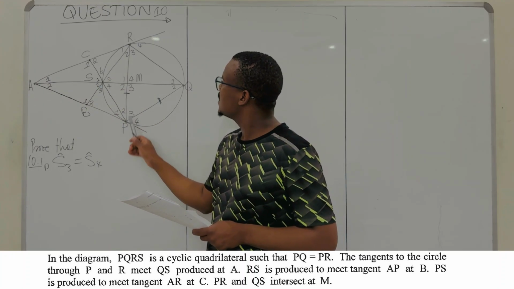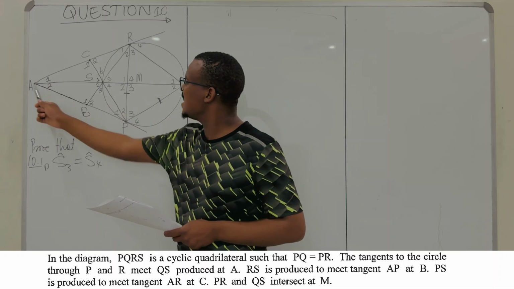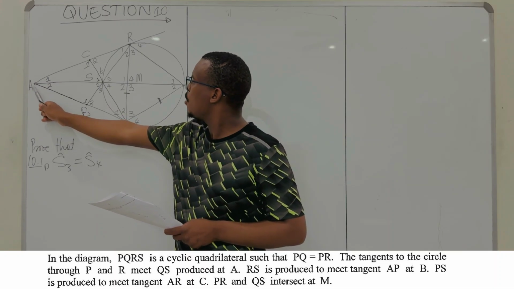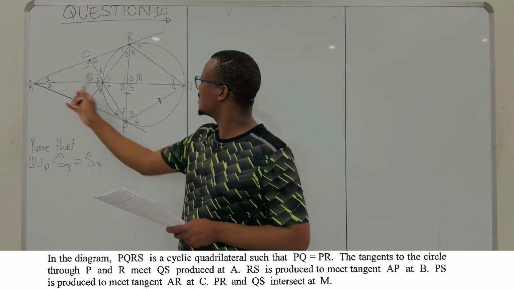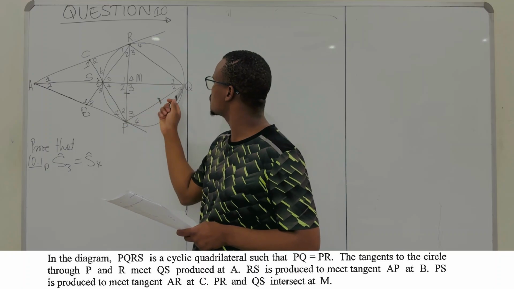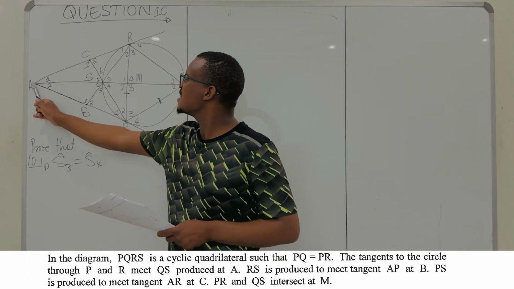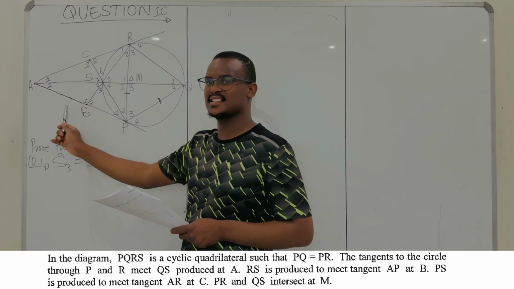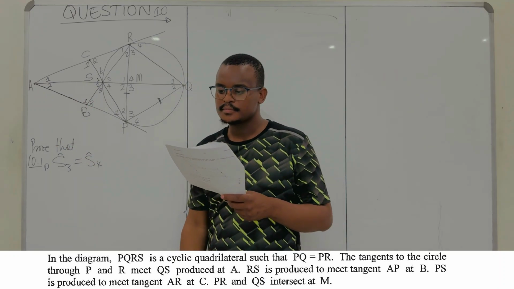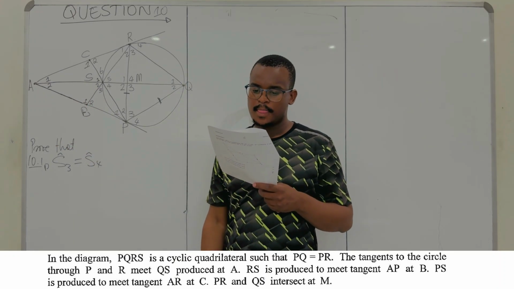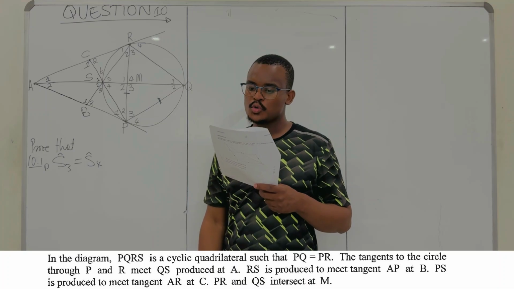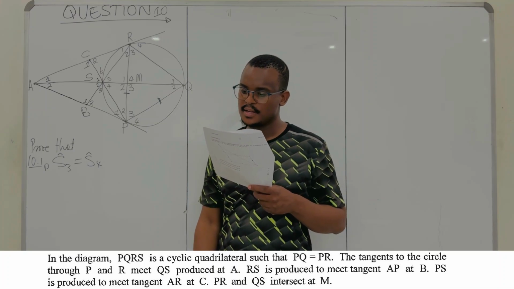So we're told that these two tangents intersect at A, together with an extension of QS, because you can see QS is from here to there, and then QS is extended to A. That's where all these three lines intersect. They went on to say that RS is produced to meet tangent AP at B, right?